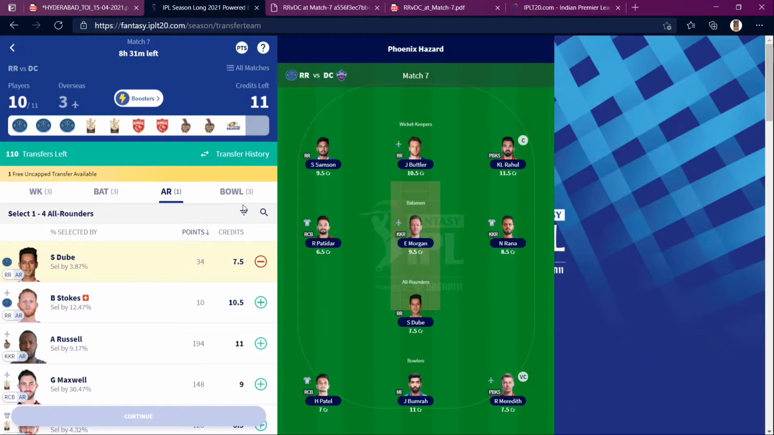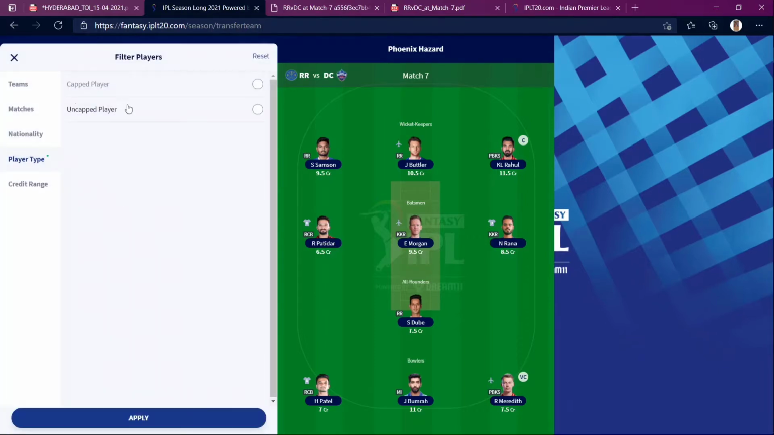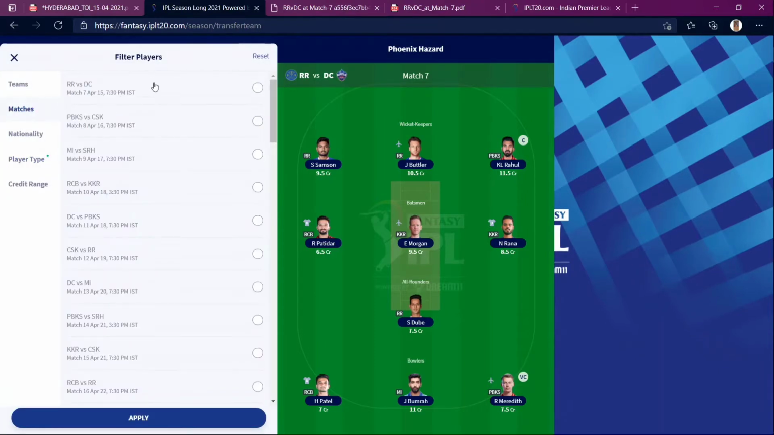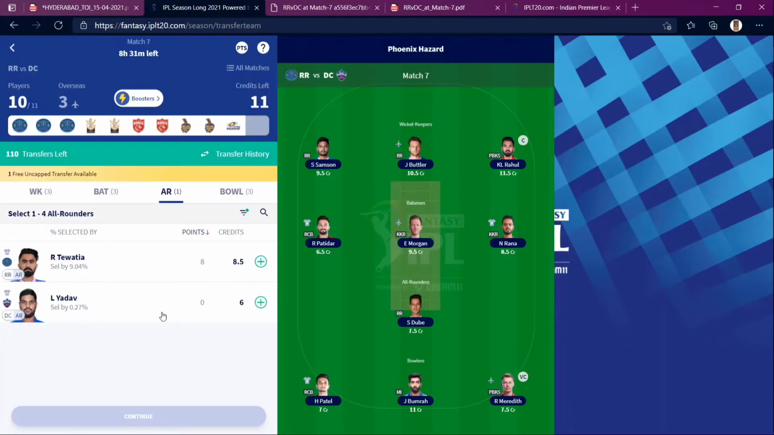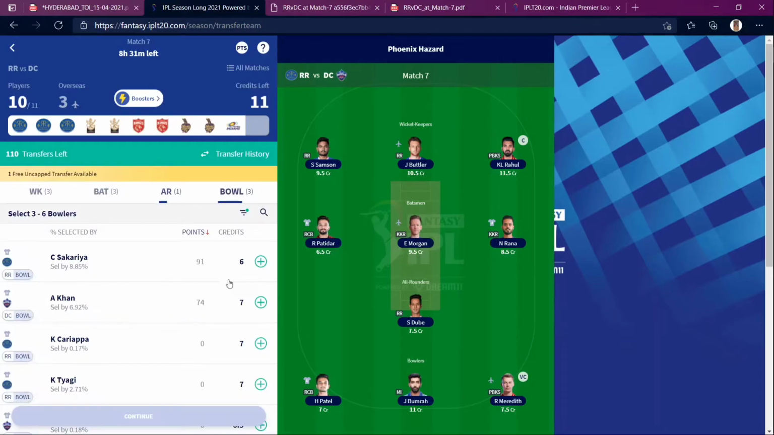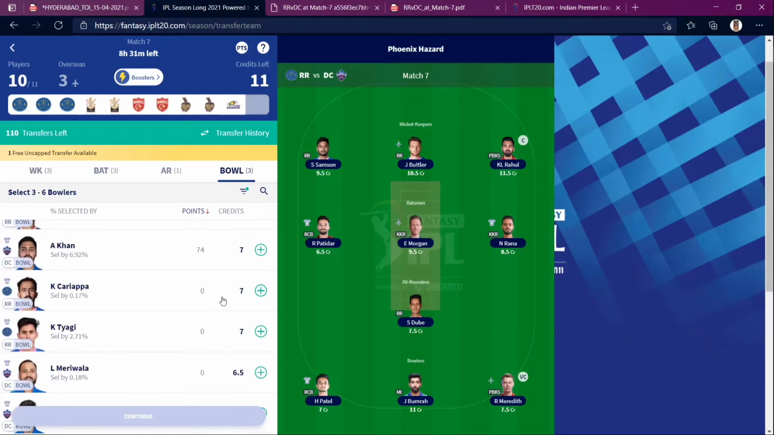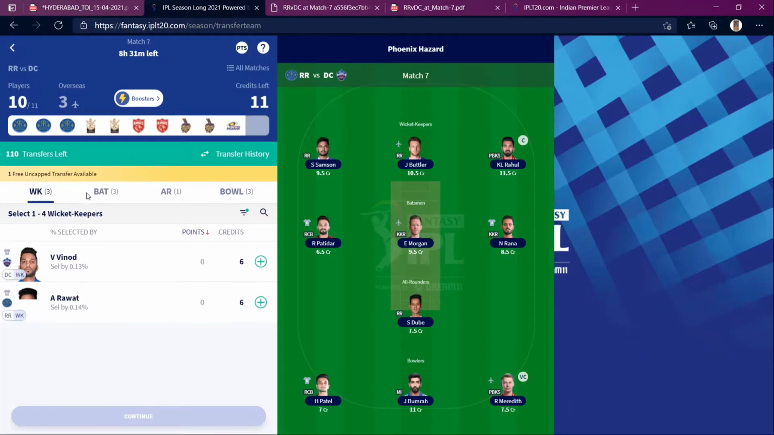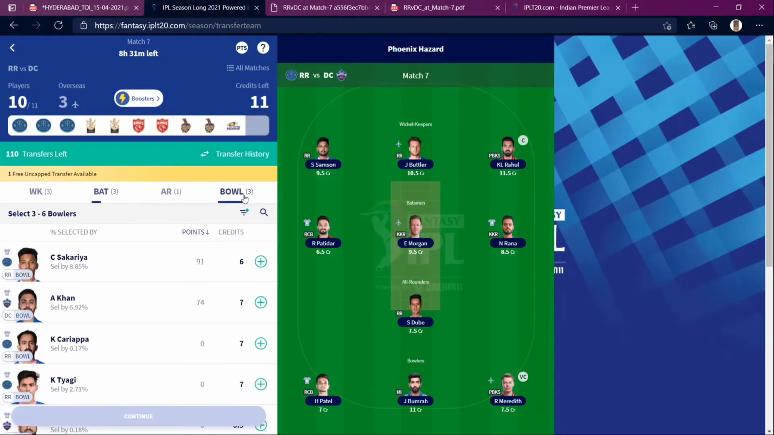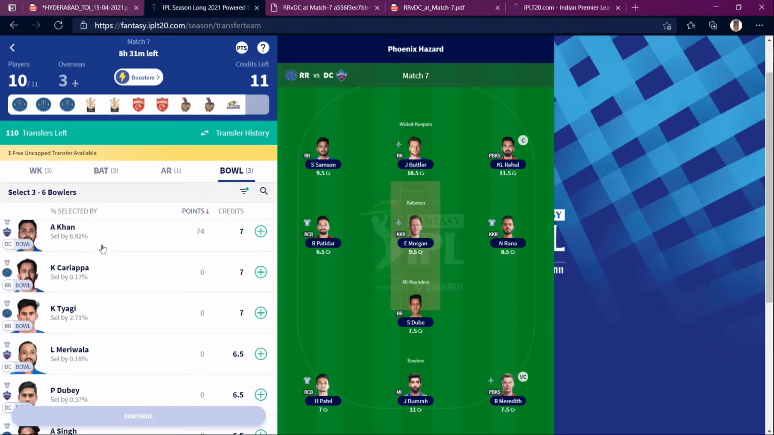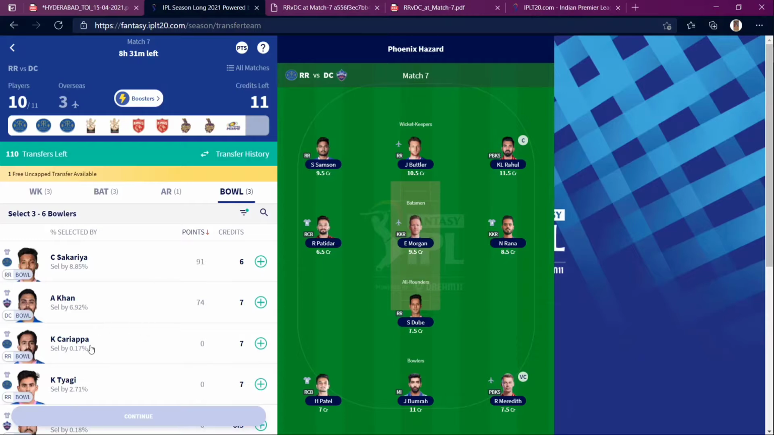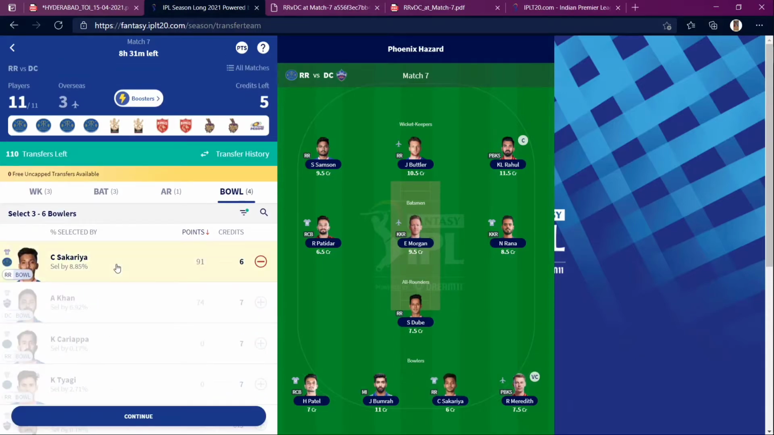So I'm selecting Ben Stokes as he is injured. And now I'll be selecting uncapped players and the match number, the particular match that I'm going for. So here Rahul Tewatia is there. These are the uncapped players, so you can check any of them. As you know, Sakaria is bowling at the death. Avesh Khan is bowling when necessary, as the captain suggests. So I'll be having Sakaria. He is the death over specialist. He had a great domestic season.